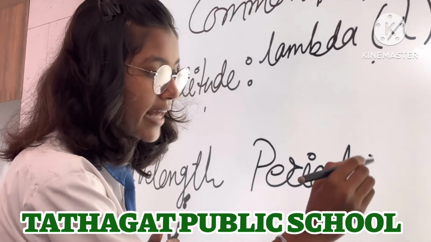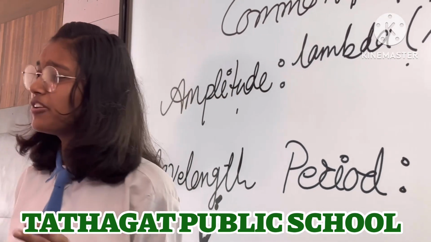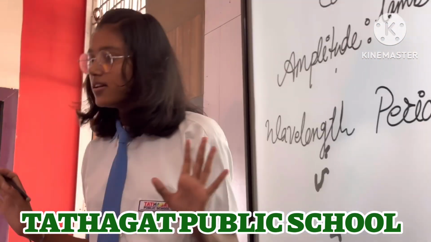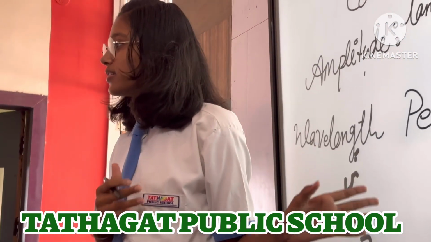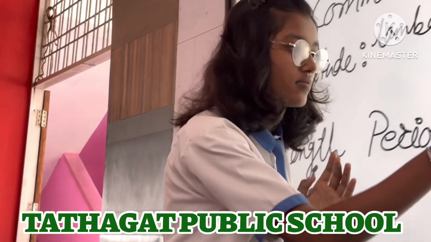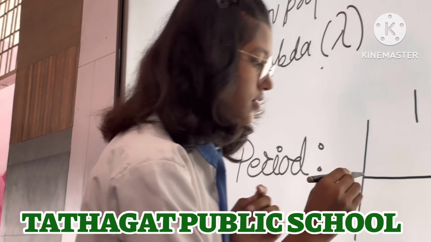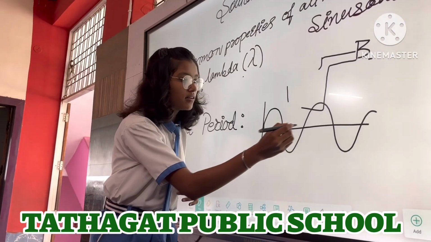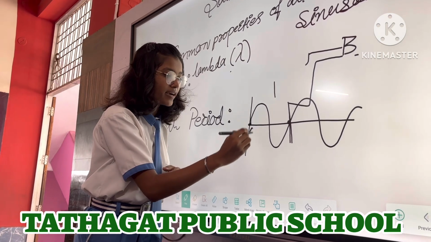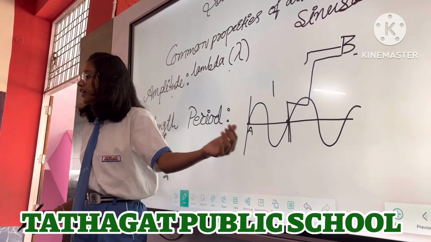Period, or the time period. Everyone knows time. So what does period mean? The time taken to complete one vibration. Here this is the particle A which completes one vibration.